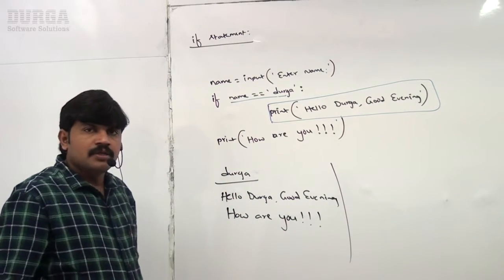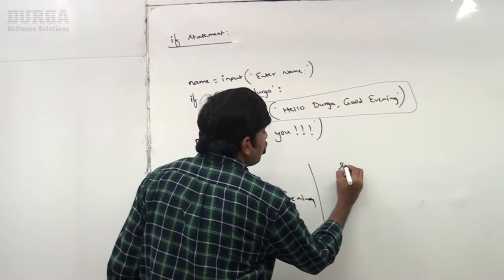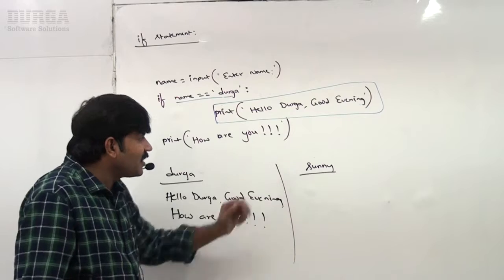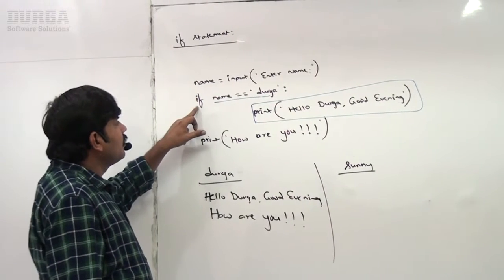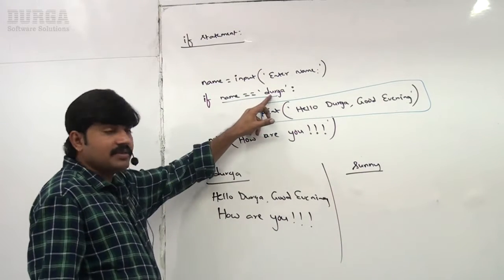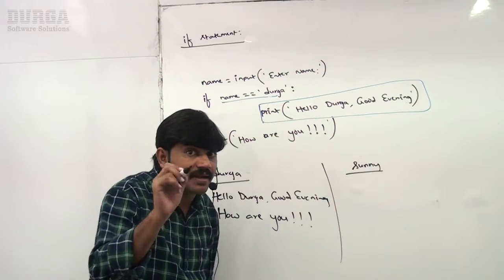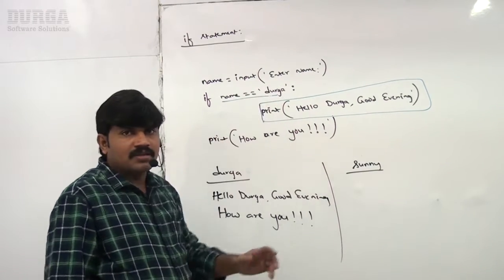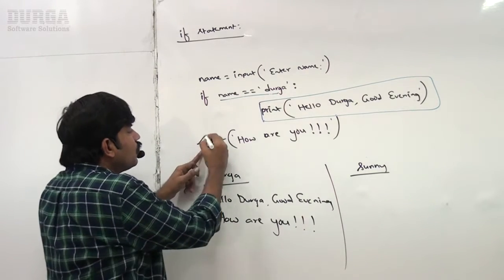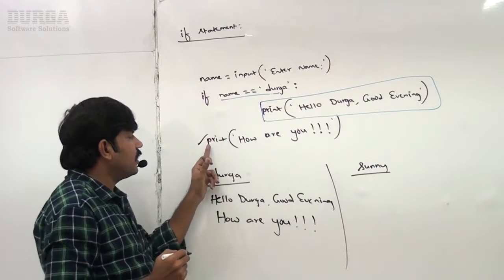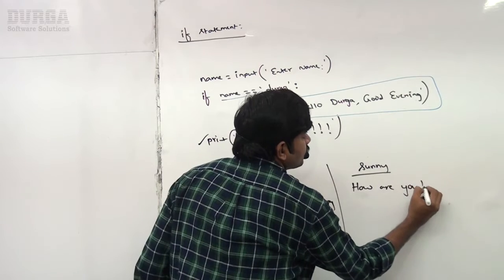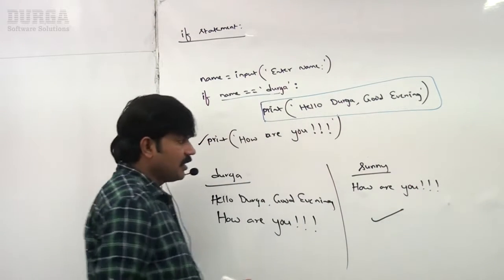Suppose I entered the name of my friend, Sunny. Not Durga, sir, Sunny I entered. If I entered Sunny, what is the answer? Can you please tell? If name is equal to Durga, sorry, this condition fails. Double equal operator is always meant for content comparison. Sunny and Durga both are not the same. If this condition fails, the if block is not going to execute. Without executing this one, the remaining statements will be continued. Here, how are you? Like this is the answer we are going to get.